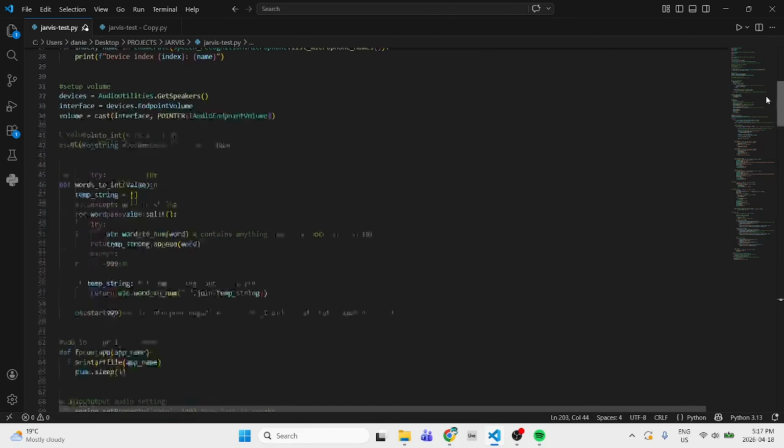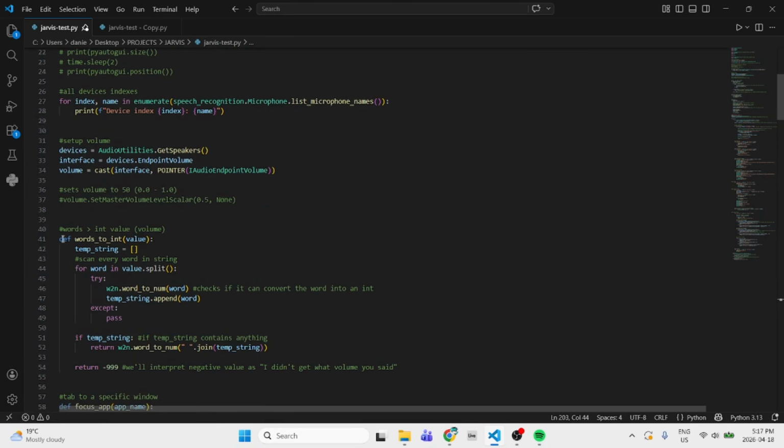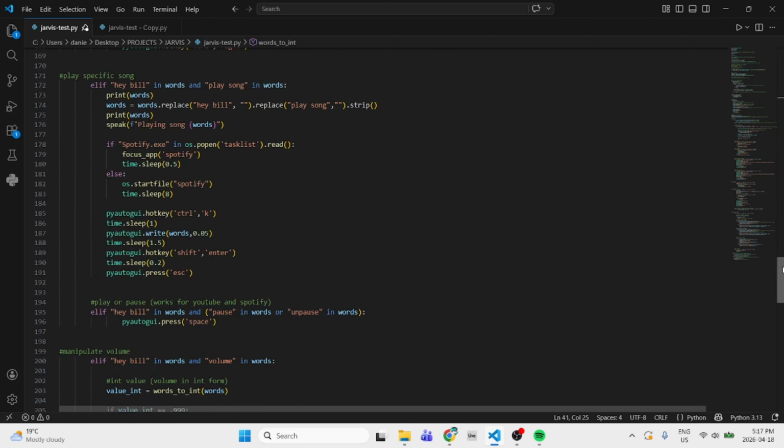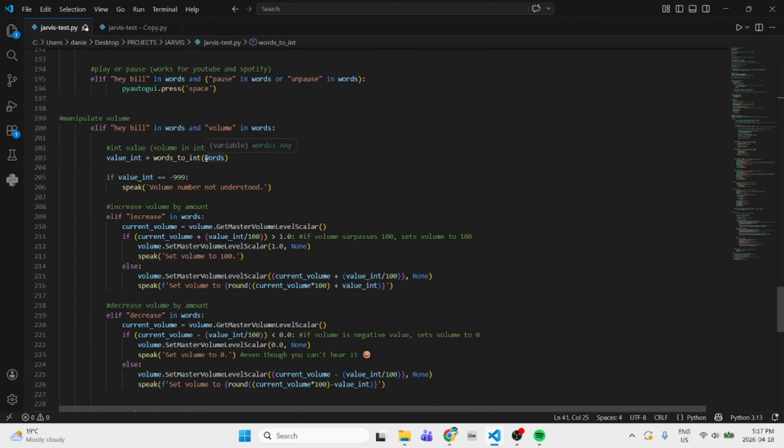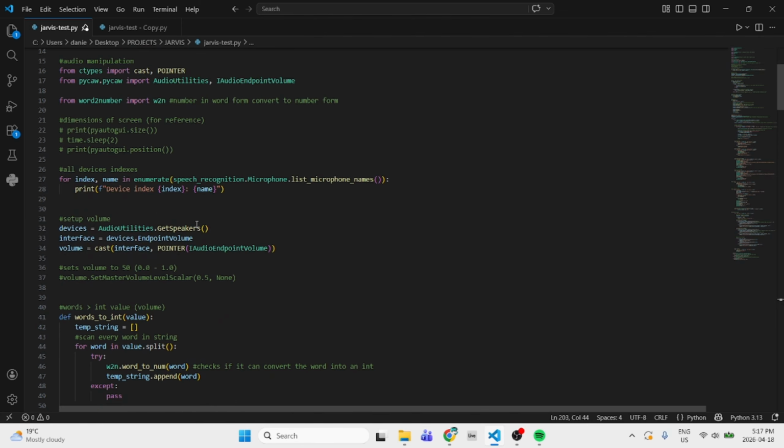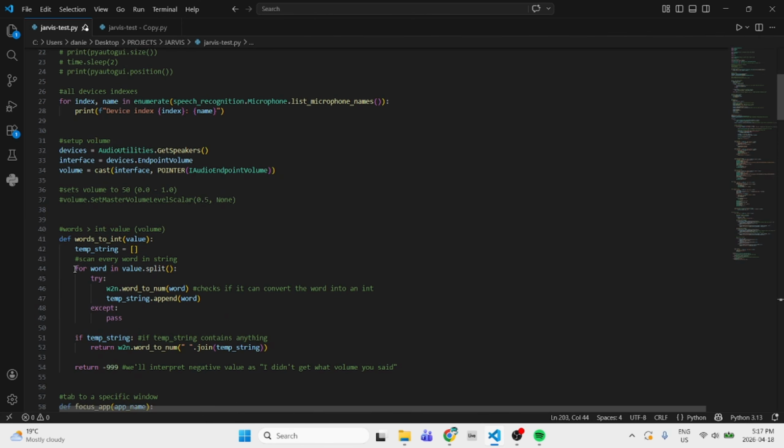So let's just scroll all the way back up here to actually now talk about it. So words to integer, and then value. So value is just basically the words, because you see here I set the words. Yeah, I set words. So if I said hey Bill, set the volume to 20, here it would be for word in value dot split. The reason we do dot split is that if we just did for word in value, it would take every single letter. But if you do dot split, it takes every single word.